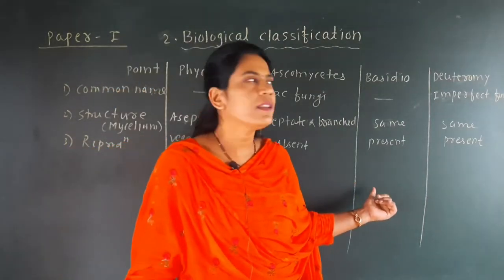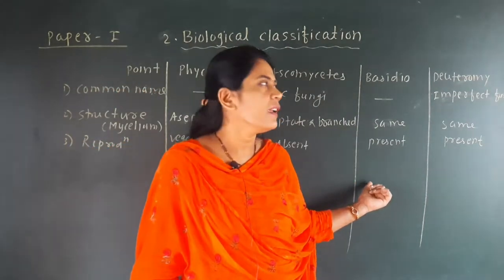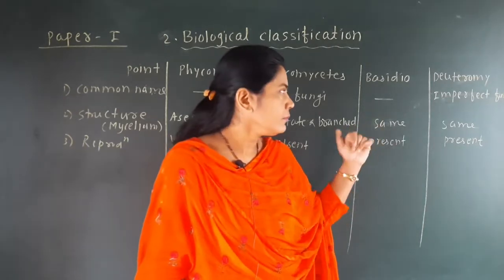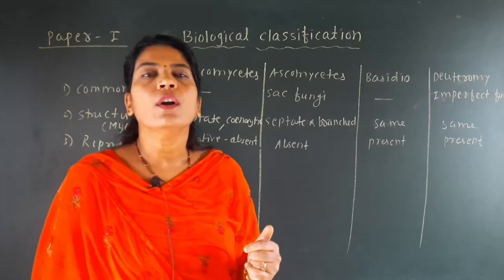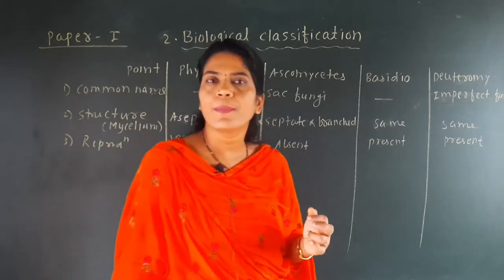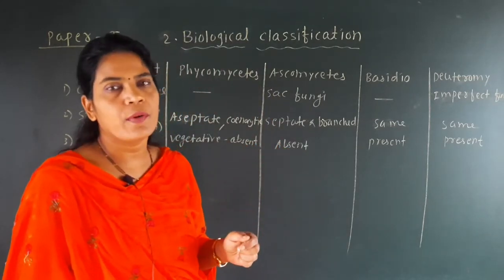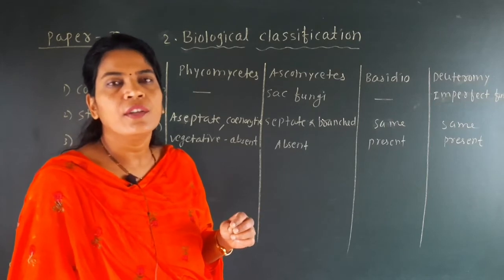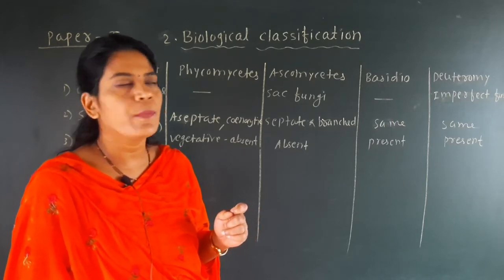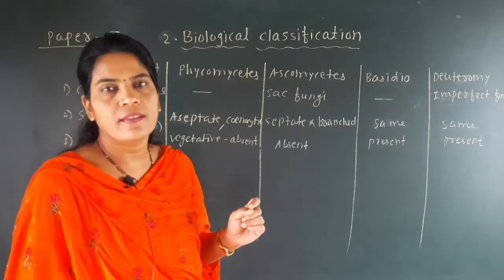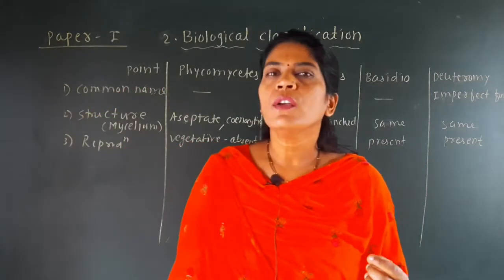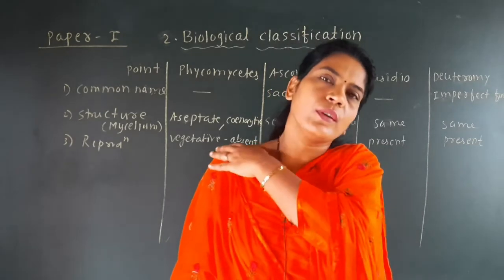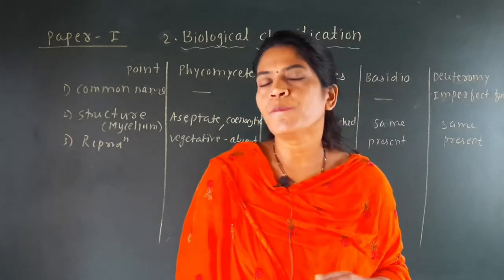In Basidiomycetes, asexual reproduction is absent, while in Deuteromycetes, asexual reproduction takes place by conidia formation. So conidia are the asexual spore in Deuteromycetes. These conidia are also found in the Ascomycetes, because Ascomycetes also form conidia as an asexual spore.